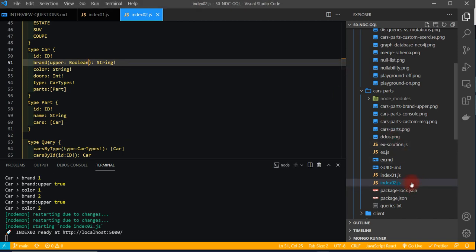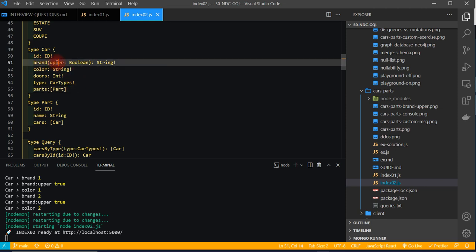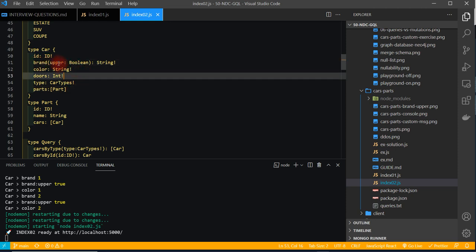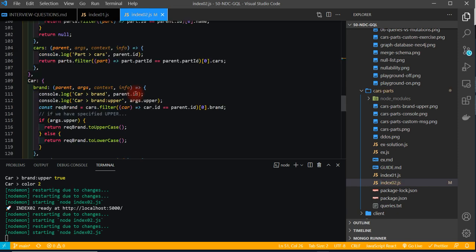We're now in INDEX02 of cars and parts, and the difference we can see here is when we have our type car, we can actually pass in extra parameters or variables here for brand, whether to turn it into uppercase, for example, and here it says upper as boolean and it returns a string. It's not mandatory. Let's make it mandatory by putting that in here. Let's save that, and we can see that when we come down to the brand, if that variable exists, we can then set it to uppercase, otherwise it's put to lowercase.